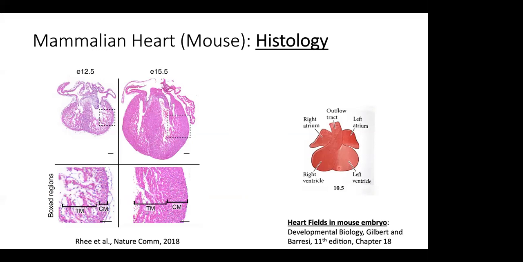Even if we think of it as a four-chambered organ, when you slice it up, there are multiple kinds of cells. So even the cardiac muscle is divided into compact myocardium, which builds the heart wall, and the trabecular myocardium, which is adjacent to the compact myocardium and provides signals to it so that the vasculature develops eventually.